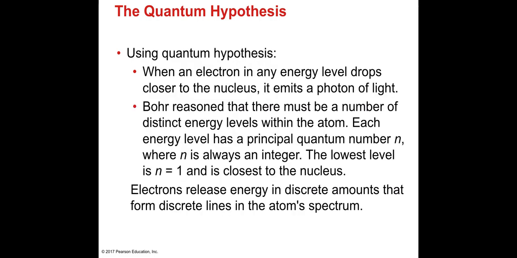Using the quantum hypothesis, when an electron in any energy level drops closer to the nucleus, it emits a photon of light. Bohr reasoned that there must be a number of distinct energy levels within the atom. Each energy level has a principal quantum number n, where n is always an integer. The lowest energy is n equals 1 and is closest to the nucleus. Again, don't worry, I will show you all of this in a diagram so you understand what principal quantum number means and what energy level means. Electrons release energy in discrete amounts that form discrete lines in the atomic spectrum.